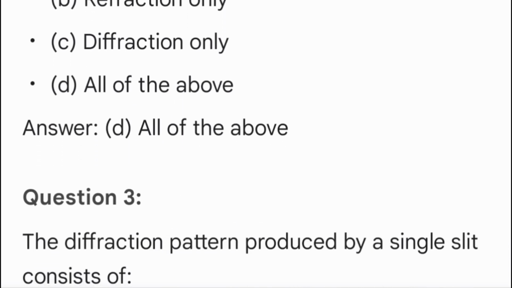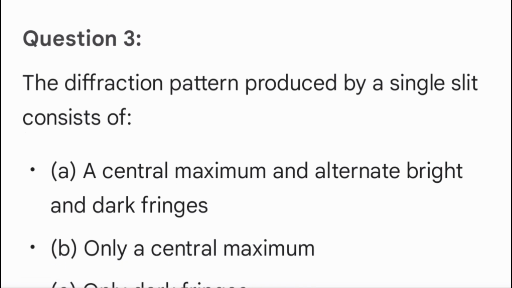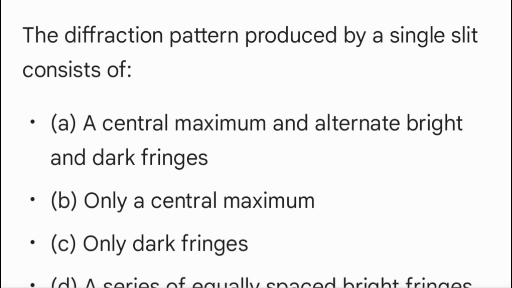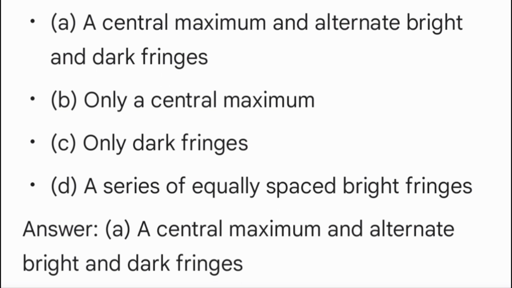Question 3. The diffraction pattern produced by a single slit consists of A. A central maximum and alternate bright and dark fringes. B. Only a central maximum. C. Only dark fringes. D. A series of equally spaced bright fringes. Answer A. A central maximum and alternate bright and dark fringes.